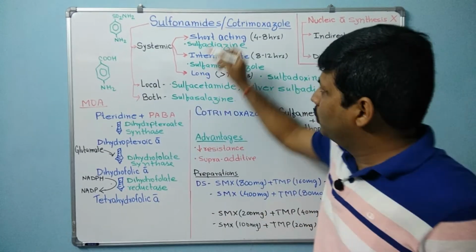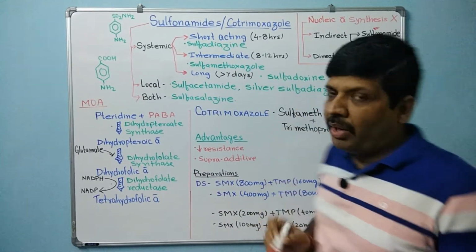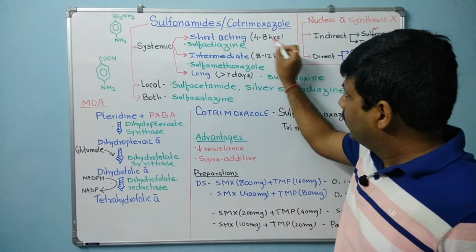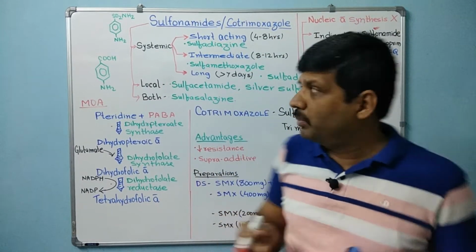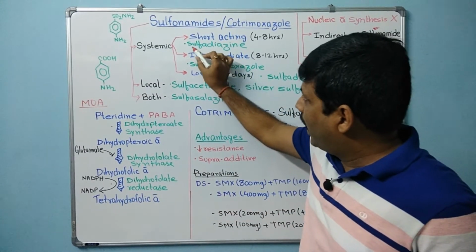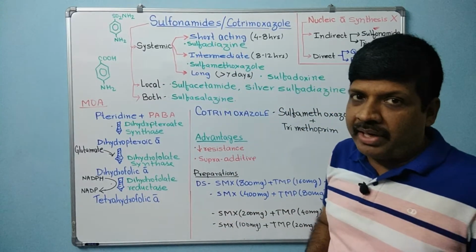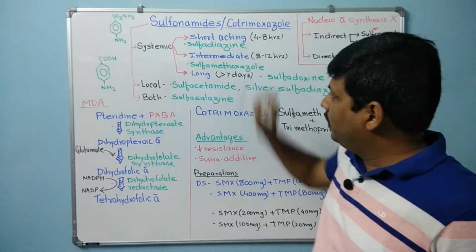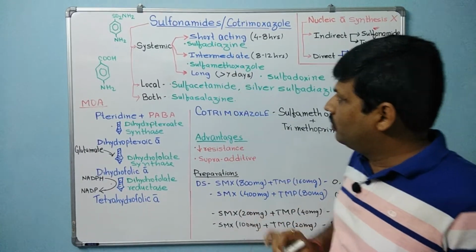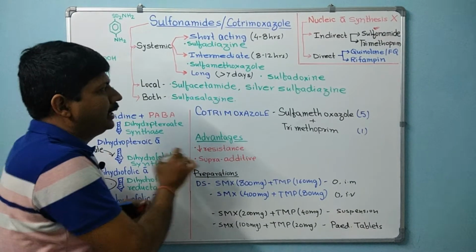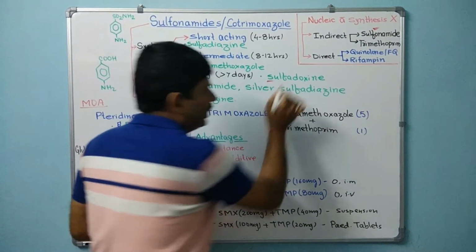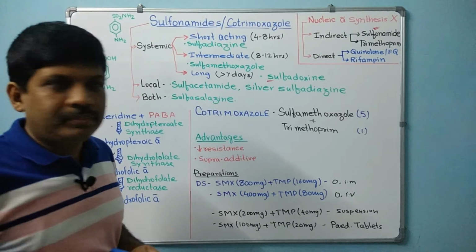The short acting has a duration of around 4 to 8 hours, and the example is sulfadiazine. Next we have intermediate acting, the example is sulfamethoxazole, and then the long acting, the example for which is sulfadoxine.